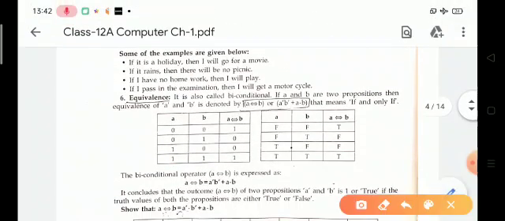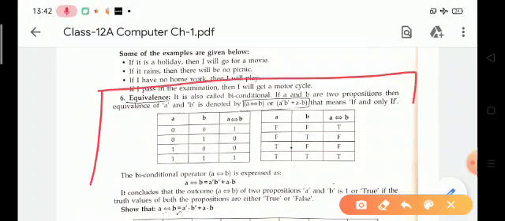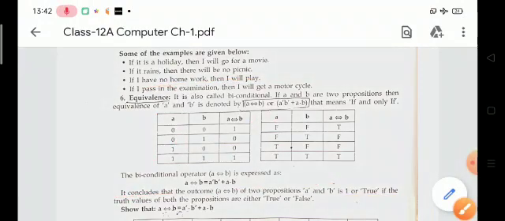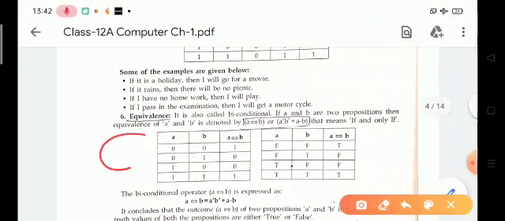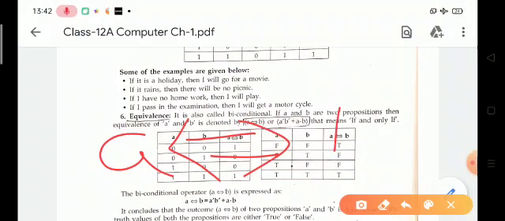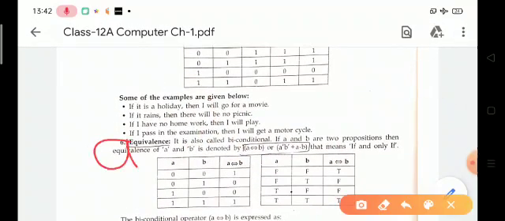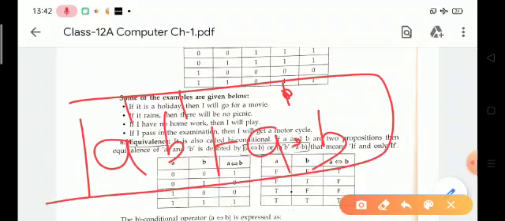Now the last one is equivalence. This is the last of the connectives. It is also known as biconditional statements. If A and B are two propositions, then the equivalence of A and B is denoted by this symbol. The standard form of equivalence is A dash B dash plus A dot B.